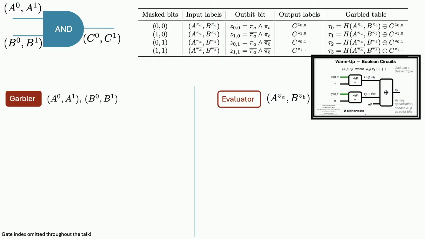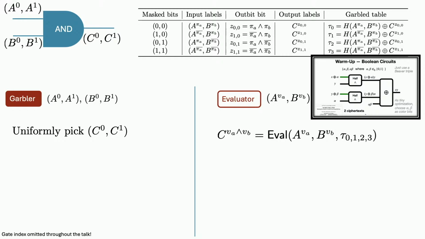So if the evaluator obtains one of the A and one of the B, the evaluator will be able to find one of the rows, strip out the hash, and obtain the label. This is just like the classical point-and-permute garbled circuit, written explicitly with an H, where H is, let's say, a random oracle. Now, the garbler is supposed to randomly pick both of the output labels, and the evaluator will be able to evaluate by pointing out one of the rows and decrypting it. So everything is classic.